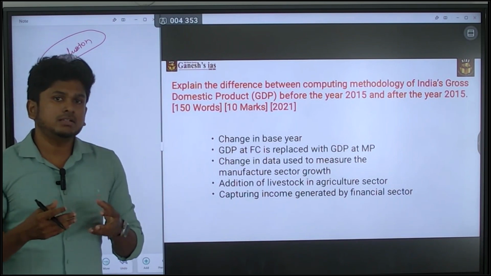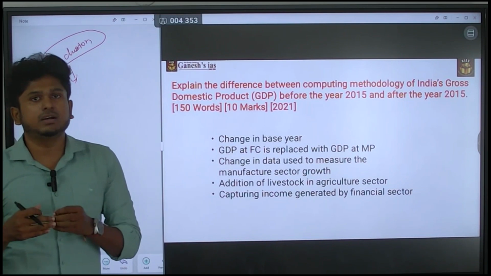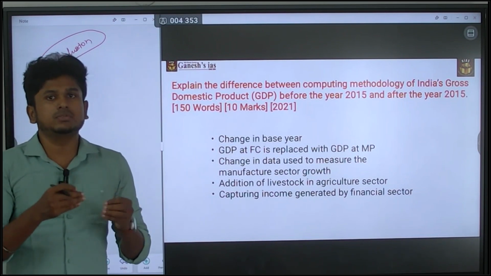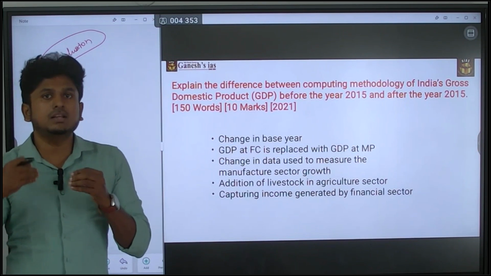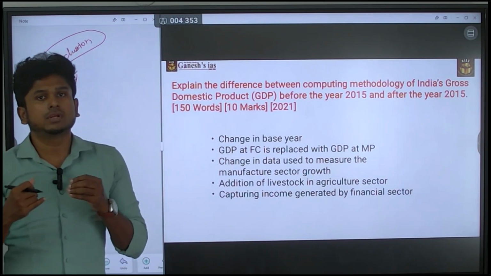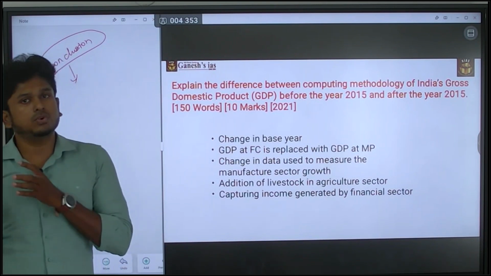Okay, or you can simply say what the GDP growth rate of India is, and how well their GDP measurement is going. Or what are the things that still need to be incorporated into it; you can also speak on that. So this is the way you can conclude the answer.